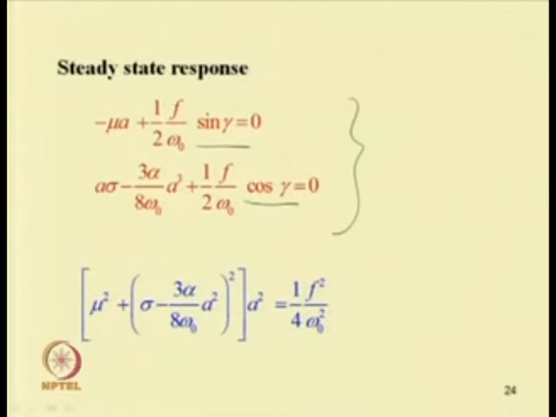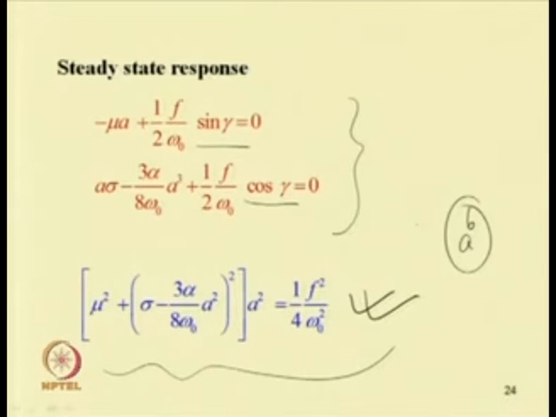Now, squaring the right hand side and adding, we get this expression: mu square plus (sigma minus 3 alpha by 8 omega 0 a square) whole square, into a square, equal to 1 by 4 F square by omega 0 square. One can observe that in this equation a appears to the power 4 multiplied by a square, so it is of the order of 6.